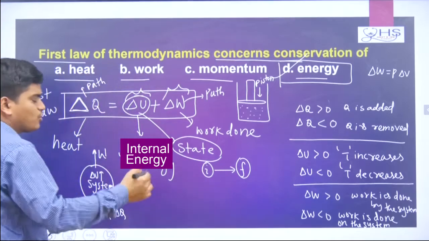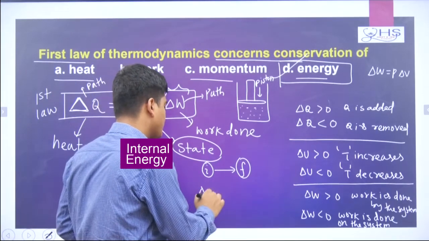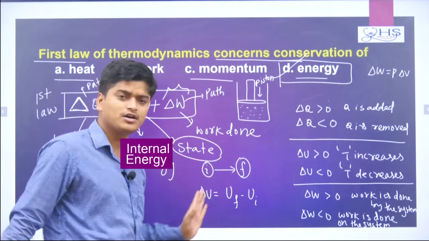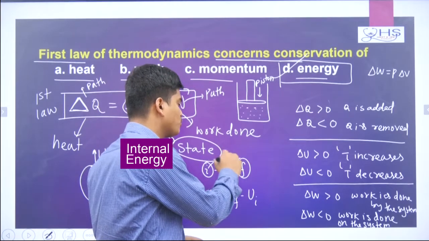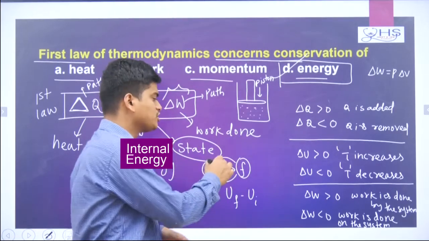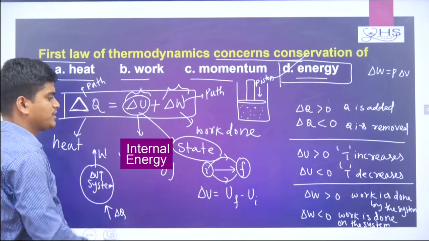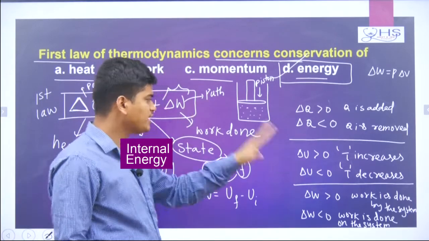Suppose a gas is going from initial to final. The change in energy you can write as U final minus U initial. It depends on the initial state and final state. In between, which path you are going, this path or that path, does not matter. But remember, delta Q and delta W are path functions, while delta U is a state variable which depends on the initial state and final state.